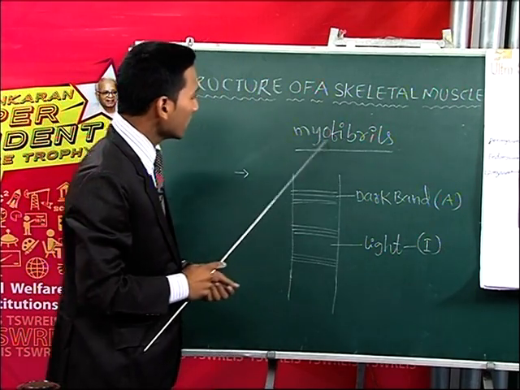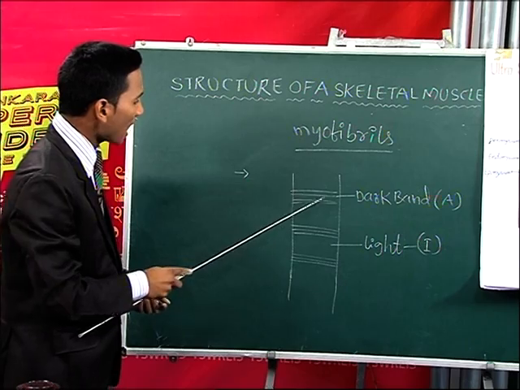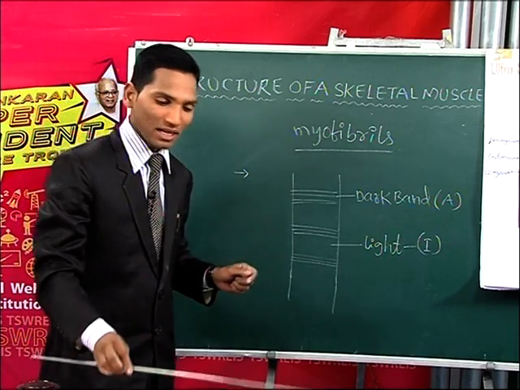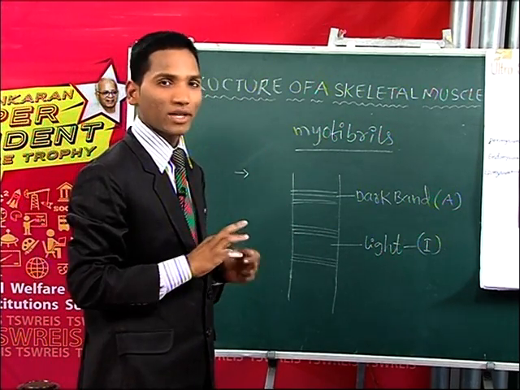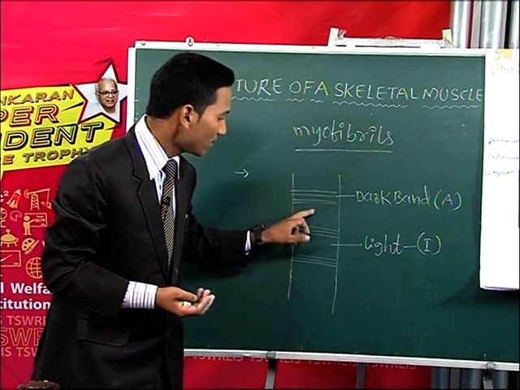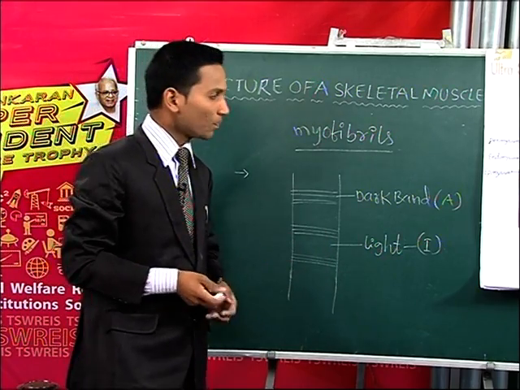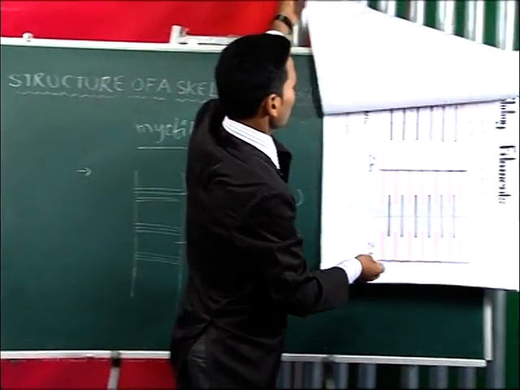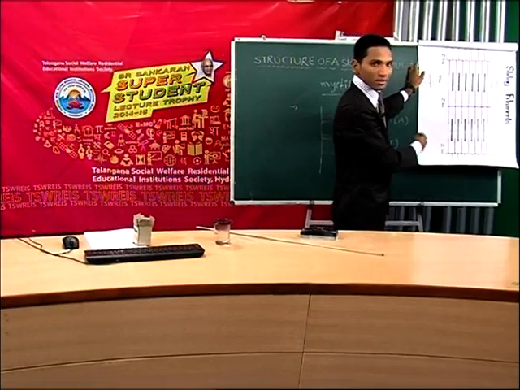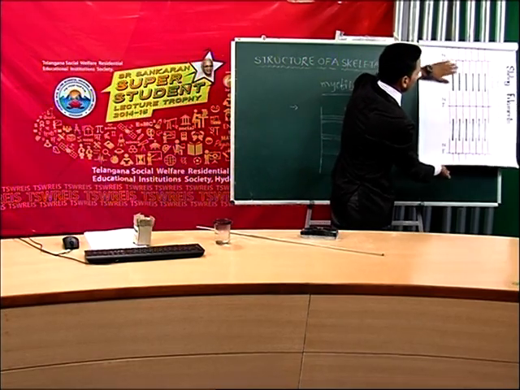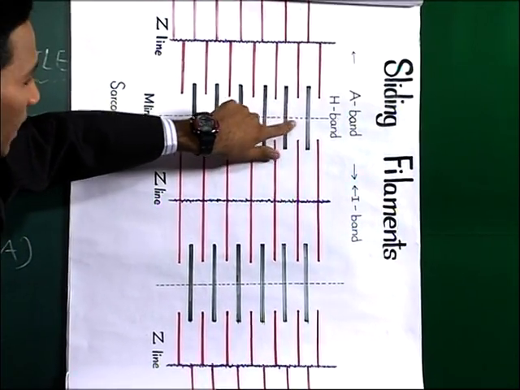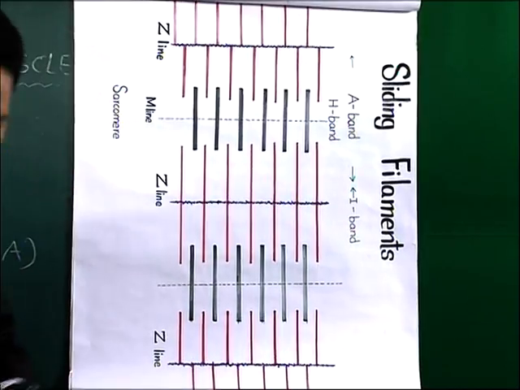So each myofibril is alternately arranged, having dark band, light band, dark band, light band, dark band and light band. That's why it has a striated appearance. So let us see the filament structure of a myofibril, then we can understand. These are the dark bands, and these are the light bands.